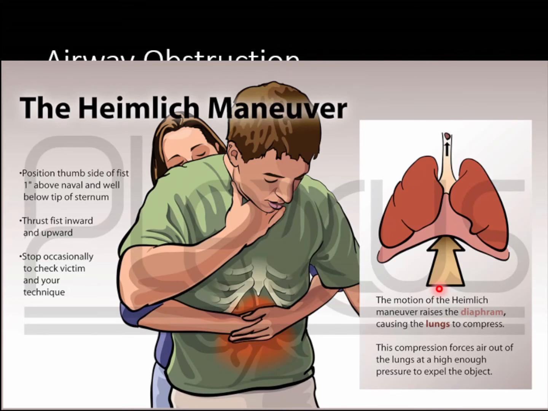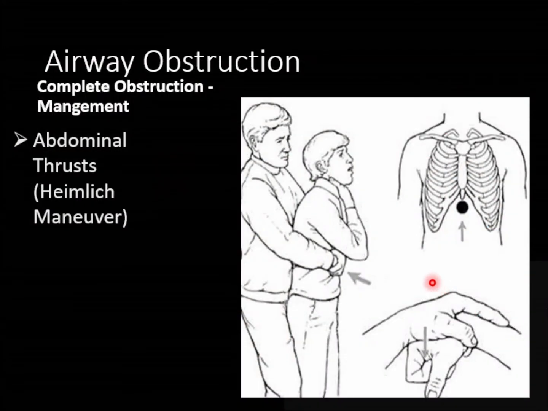Because of this sudden pressure, the air is expelled out with force through the lungs, so through the trachea. So if there is any foreign body in the trachea, there is a very good chance that it will be forced out of the trachea, right? Because of the sudden burst of air. Okay, that is the Heimlich Maneuver. Again, thumb like this, with an upward and backward movement in this direction. Okay, and this is the point of applying pressure.